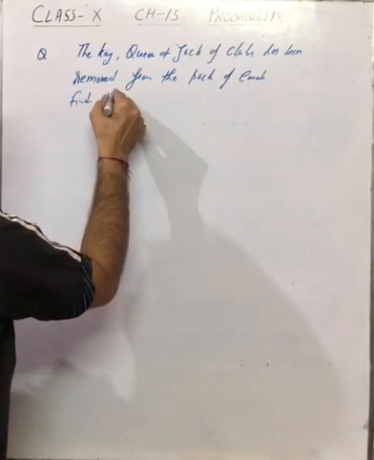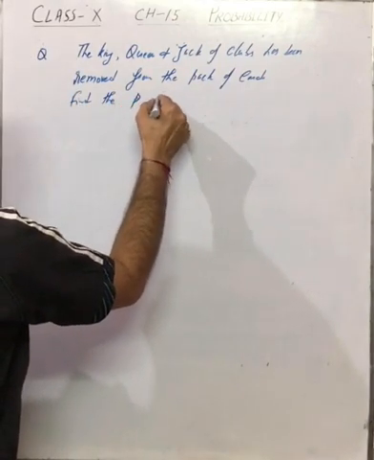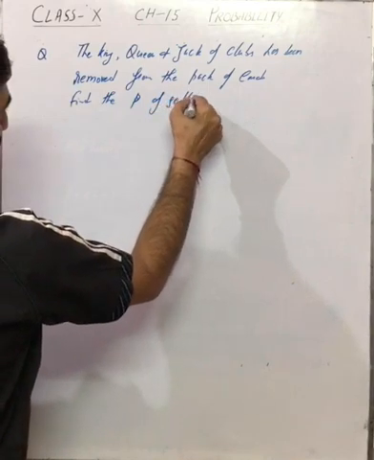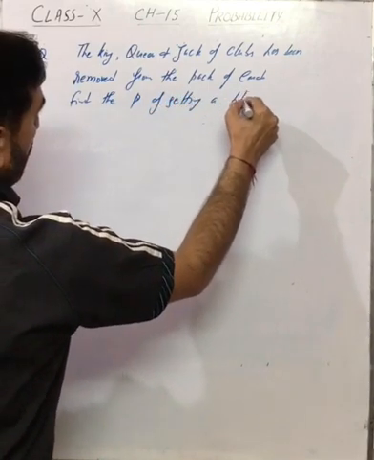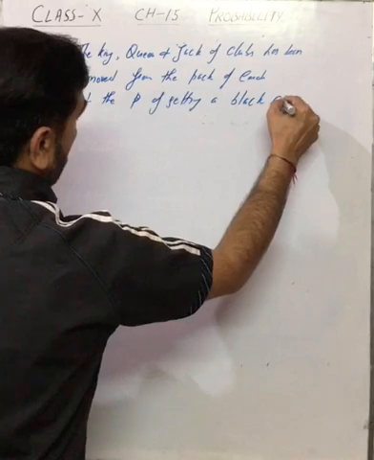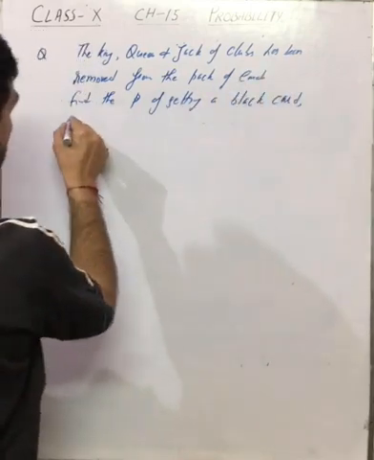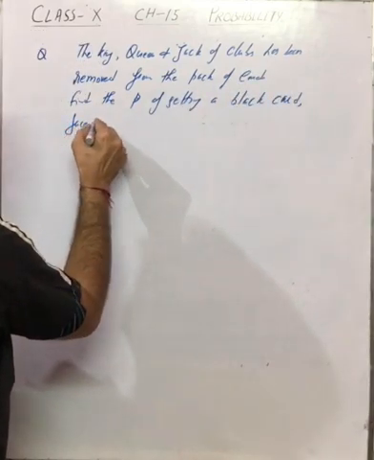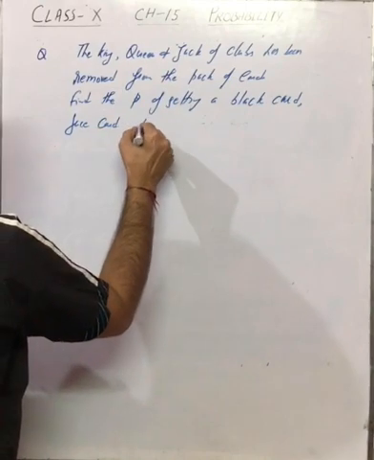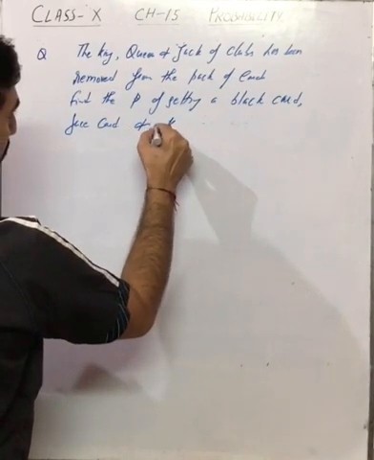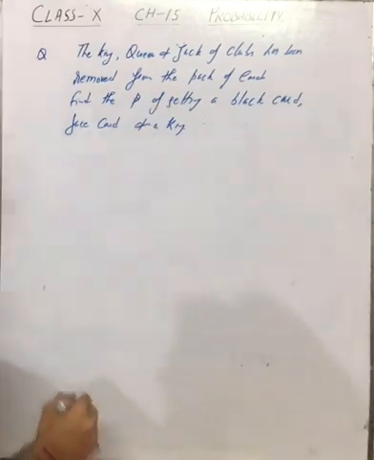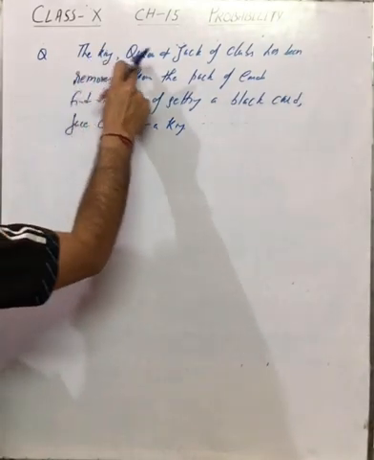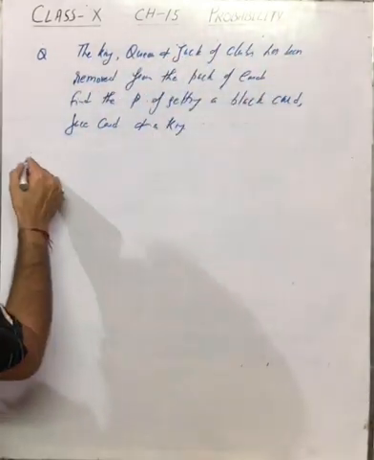Find the probability of getting a black card, face card and a king.